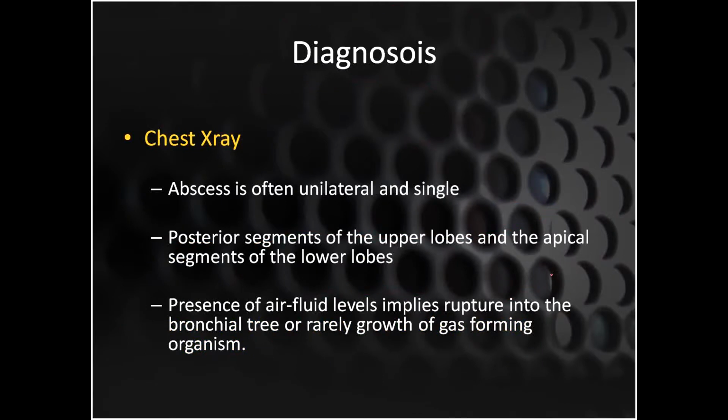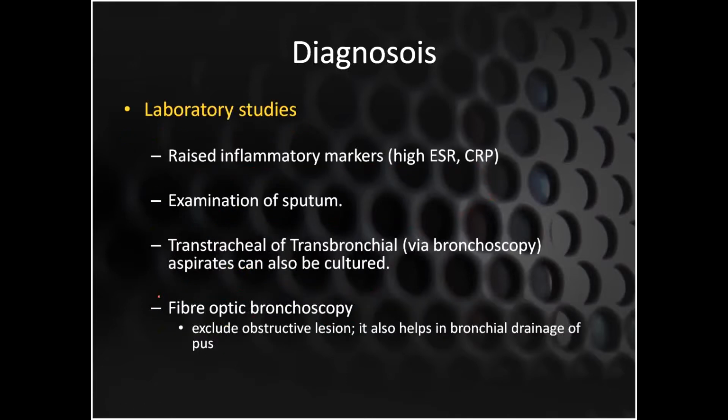So the diagnosis can be done on the chest X-ray. On the chest X-ray, it is often unilateral and single, and normally the area most involved is the posterior segments of the upper lobe, or the apical segments of the lower lobes. And on the X-ray you can see air fluid levels, because there will be rupture into the bronchial tree, and there will be gas forming organisms which show you the air fluid levels.